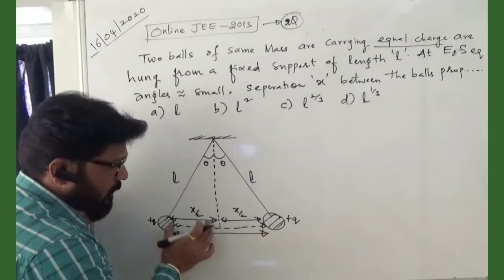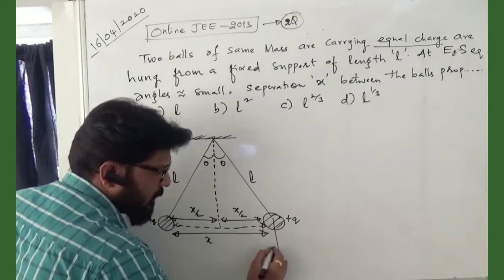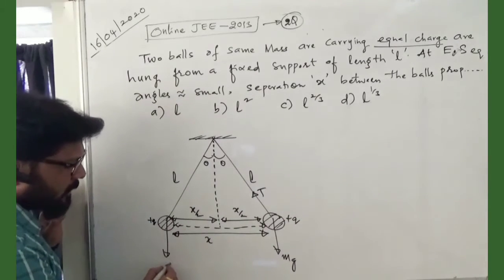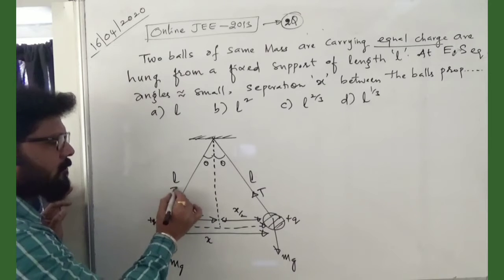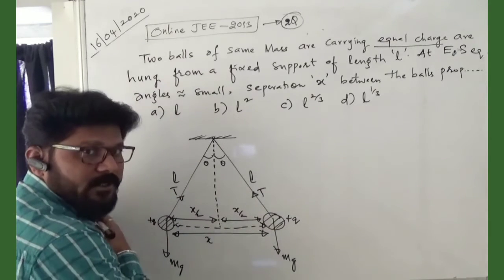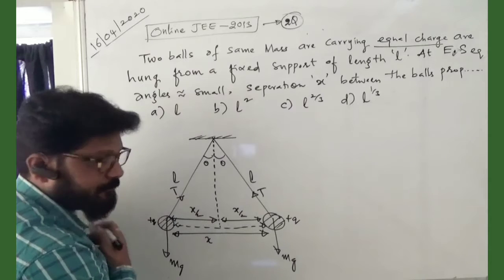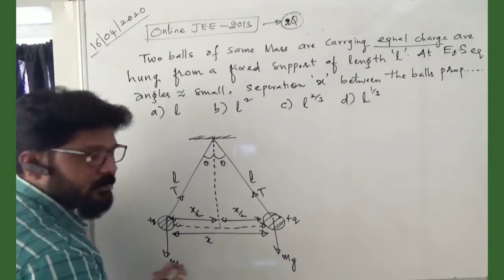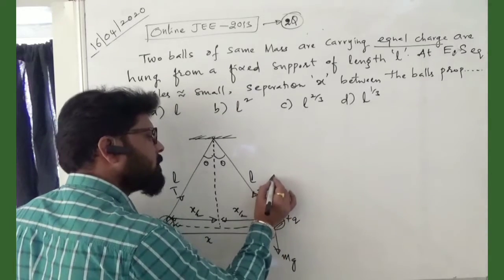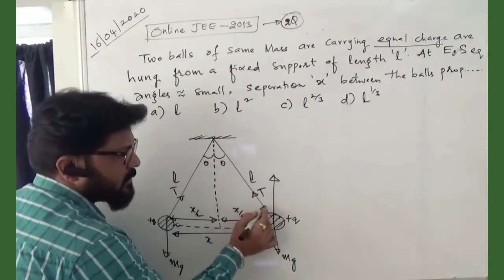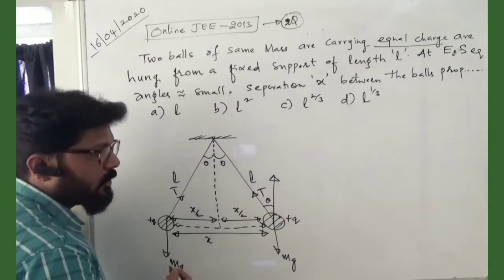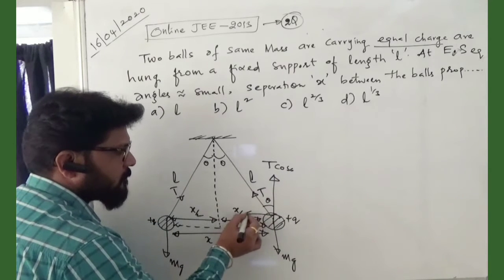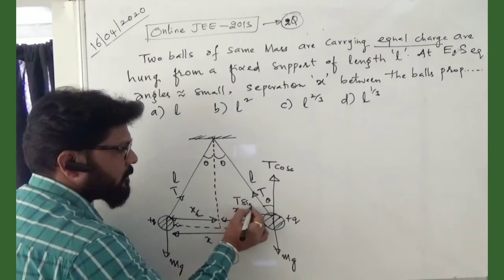Total is x by 2, x by 2. Now the weight of it is acting downwards, mg, and tension is acting in the upward direction. Here also the weight is acting downward, mg, and tension is acting along the string. Now which has to be resolved into components, mg or tension? Tension. So tension is to be resolved into components. Just draw a line. This is the opposite angle, this is nothing but theta. So it can be resolved into two components: one is T cos theta, the other is T sin theta in this direction.